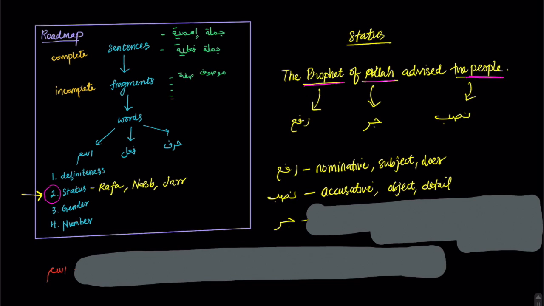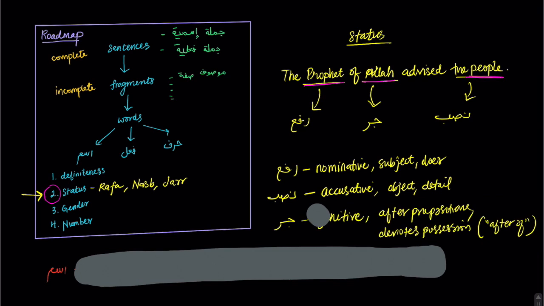Nasab is called accusative, but simply just think about it as the object, the detail of the sentence. And finally, jar. Jar is the genitive, or simply after the prepositions, and it denotes possession. So think of the after of. So here the word Allah is coming after of, so it is in jar status.